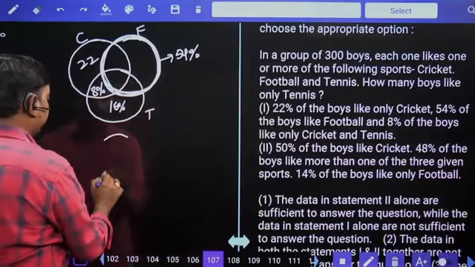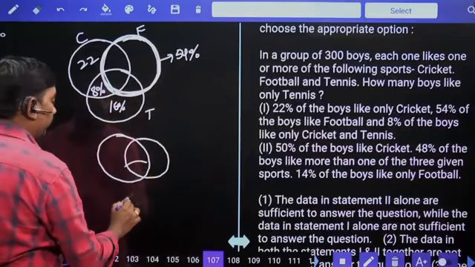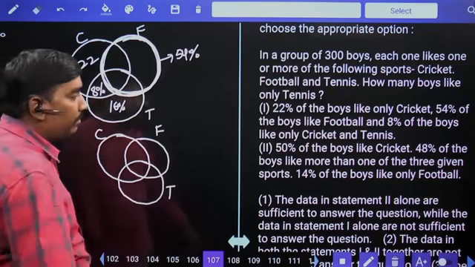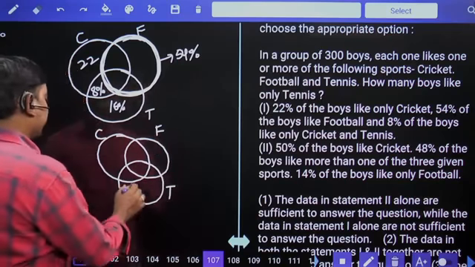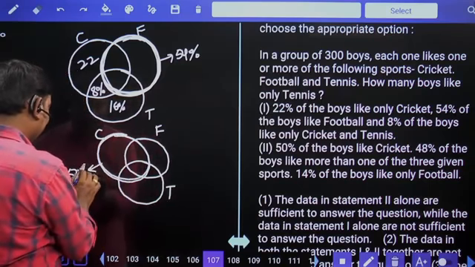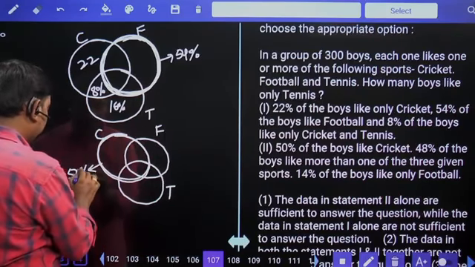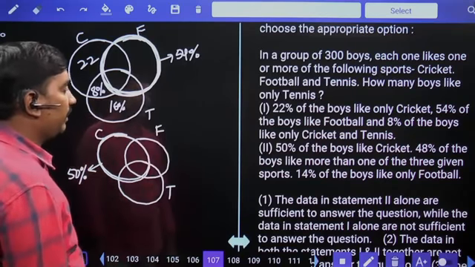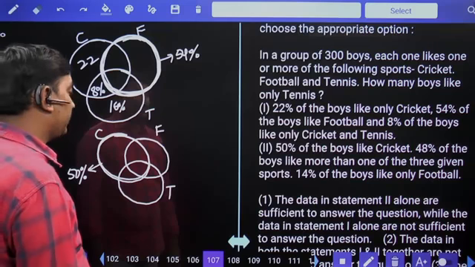Second statement, cricket, football, tennis. From second statement, 50% of the boys like cricket. Entire cricket circle 50%. 48% of the boys like more than one of the three given sports.